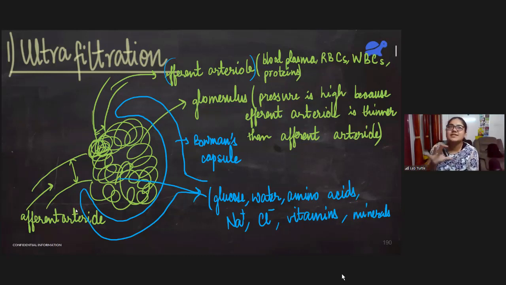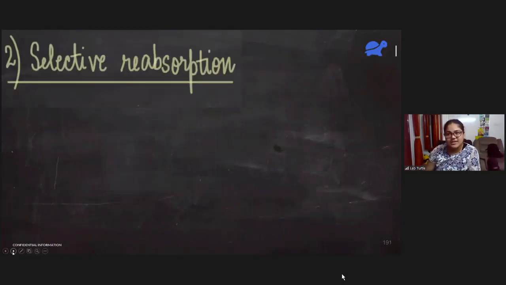This process is known as ultrafiltration. Ultra means at a very high pressure. Why is the pressure high? Because the efferent arteriole is thinner than the afferent arteriole. So under high pressure, this blood comes into the Bowman's capsule. Am I clear now? Okay. So ultrafiltration is done. We move to the next part, which is selective reabsorption.